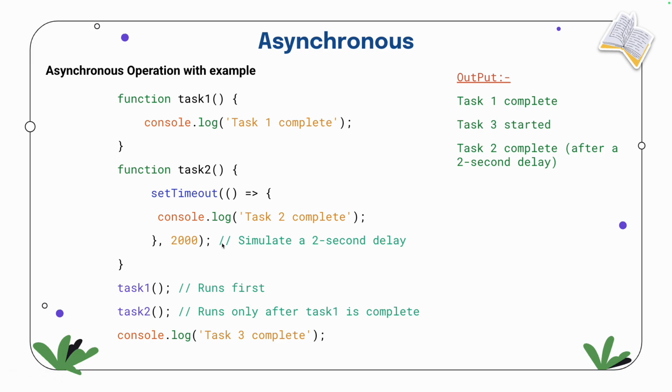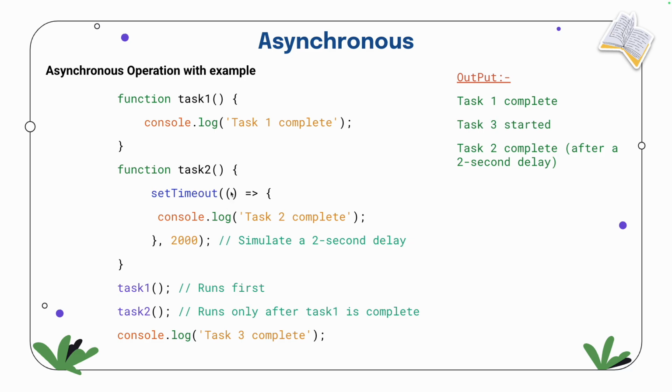So while it runs in the background, what happens? The next line will get executed, and the next line is synchronous code. So what will happen? First task 1, task 3, and then after 2 seconds it will print task 2 completes. It proves that this is working in the background.